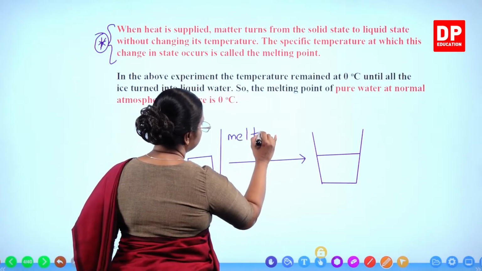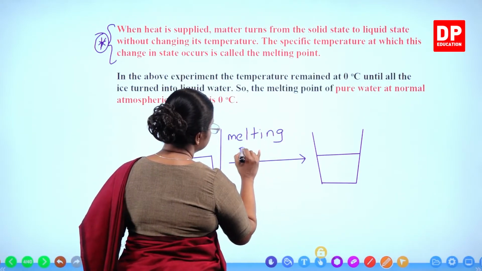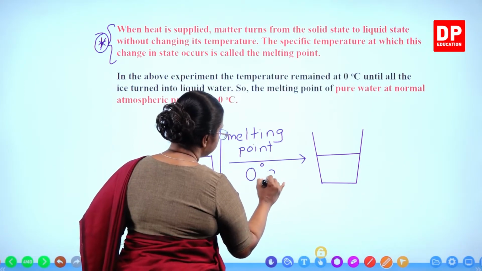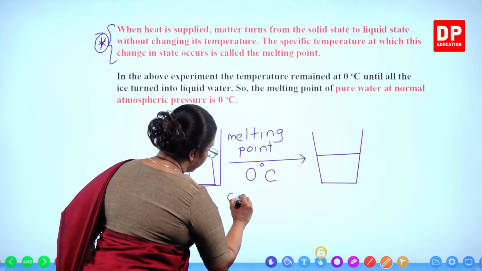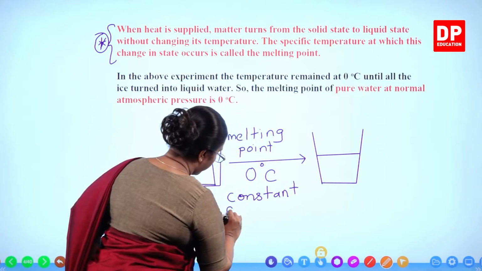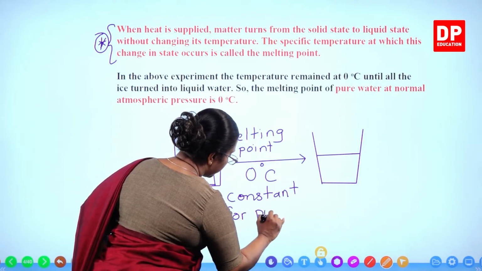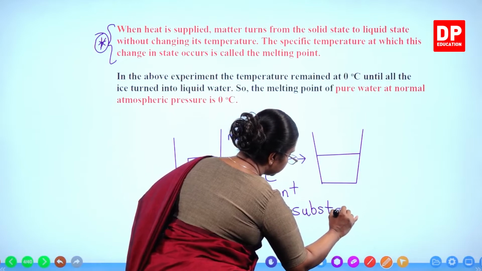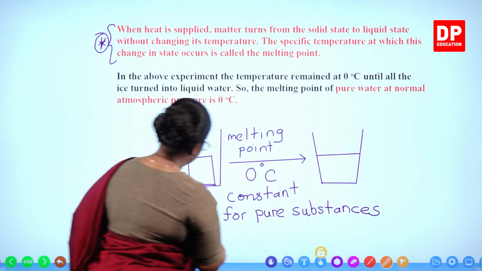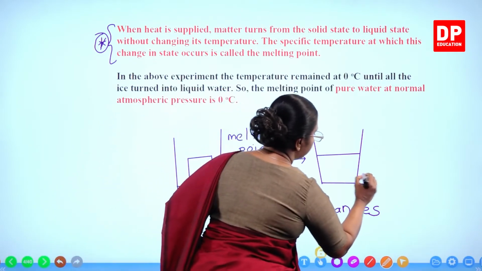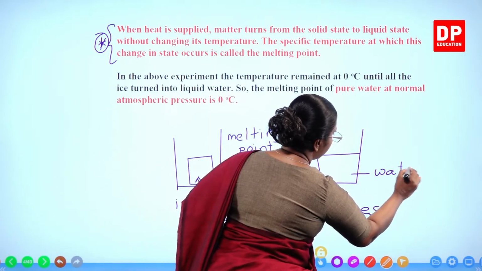Melting point, 0 degrees Celsius. Constant value for pure substances. So here we have ice, here we have water.